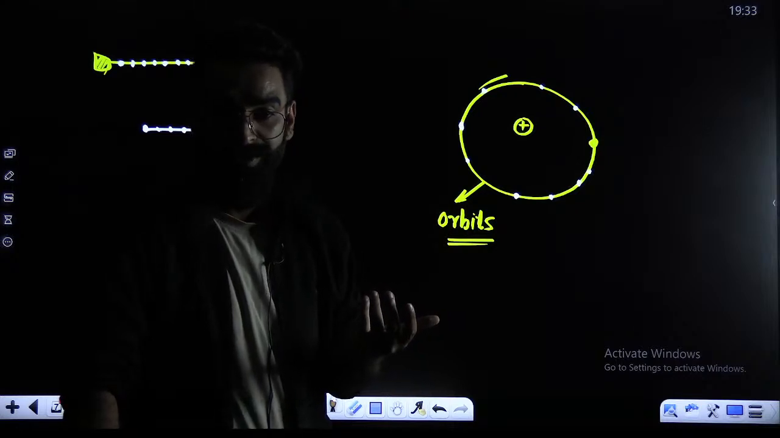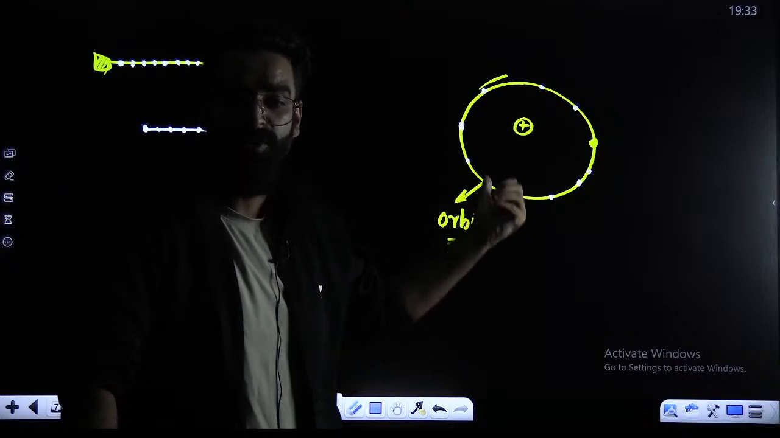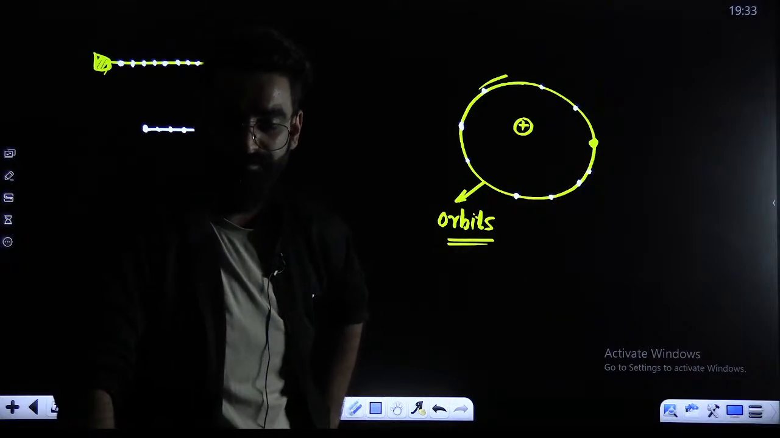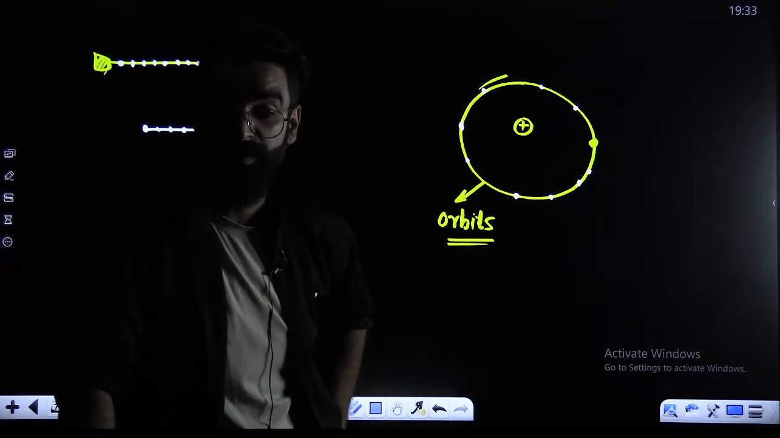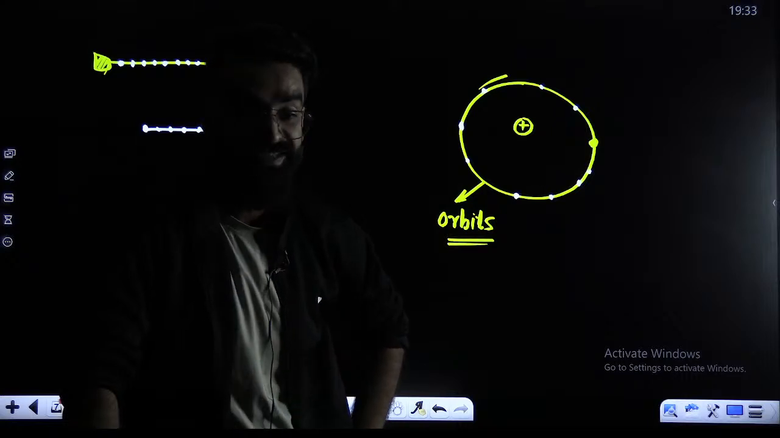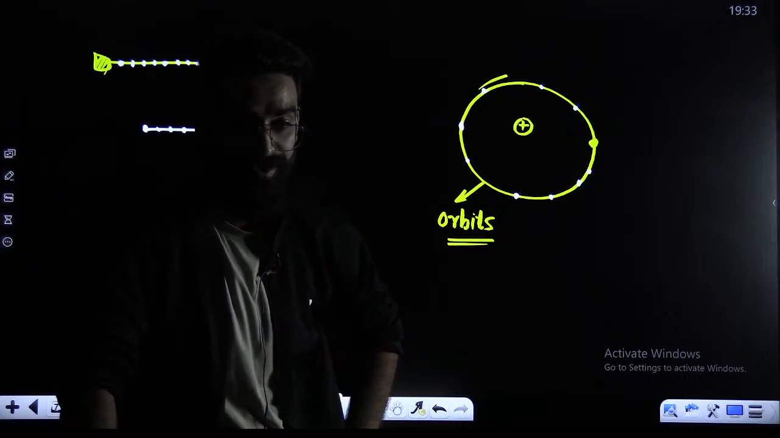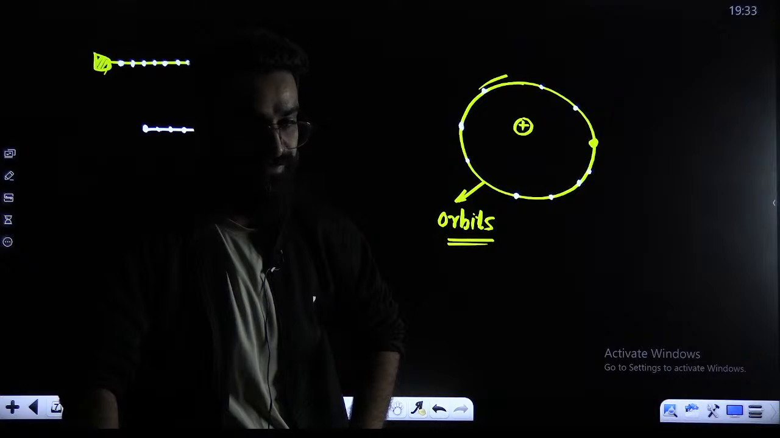So Bohr could not explain this particular point. Okay? Is this point clear to everyone?